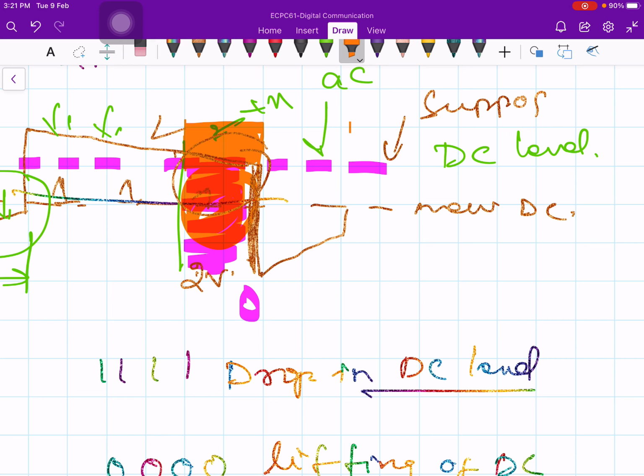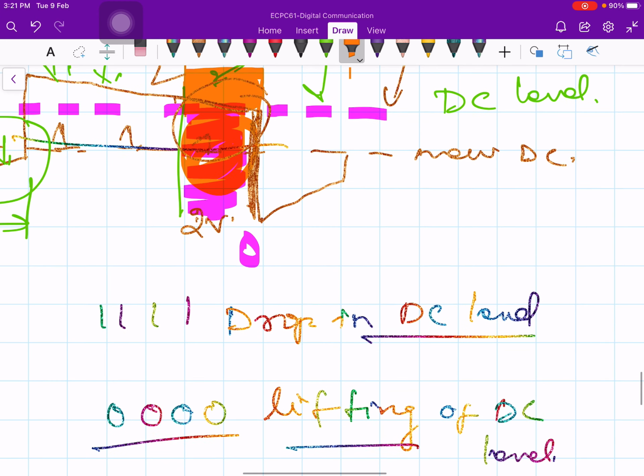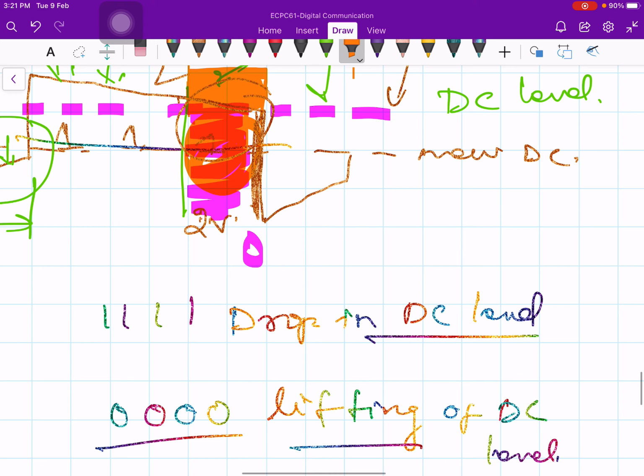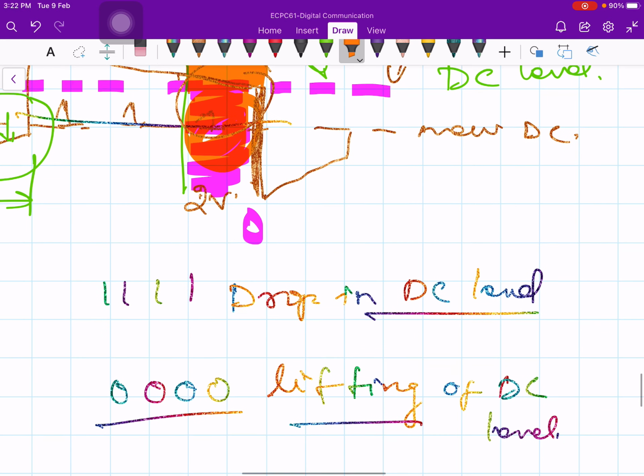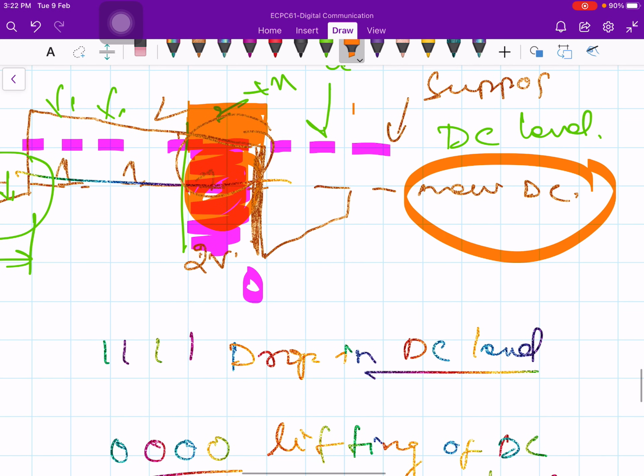If there is some DC component, that DC component will contain some power, right? So that's the point. If I don't have a DC level, that means all the power in the signal will be present in the signal only. It is not being used for transmitting a non-varying component. If you have a DC level, that means some amount of power is being transmitted for conveying a non-varying component. You are transmitting for nothing. That is a DC component which is of no use to us. That's all we are trying to explain here.